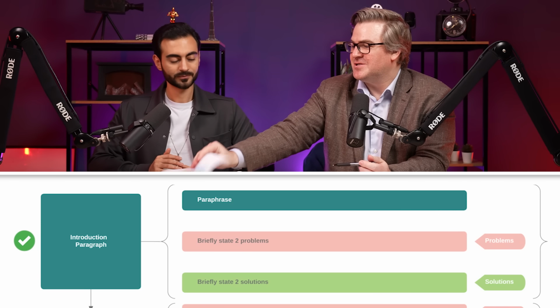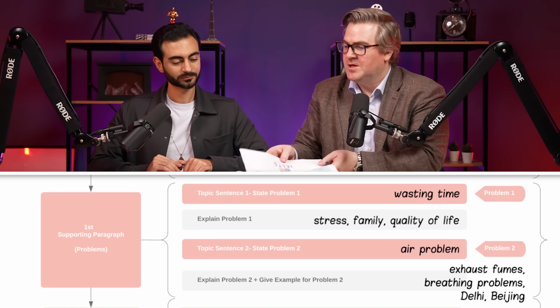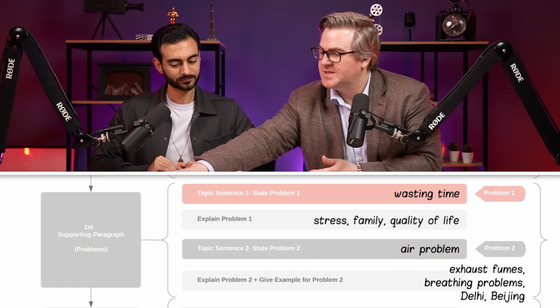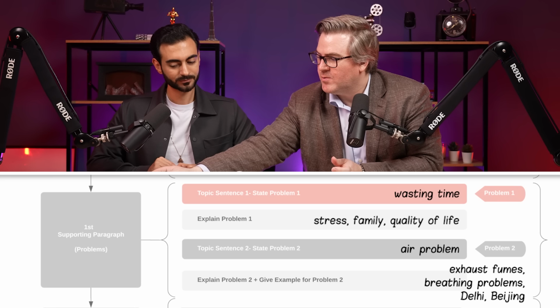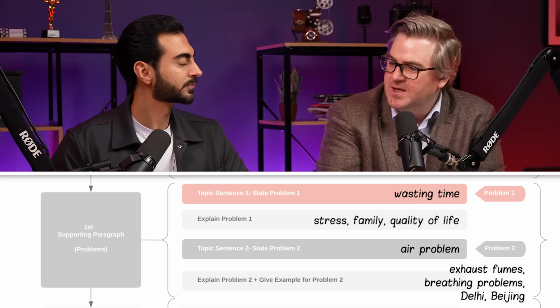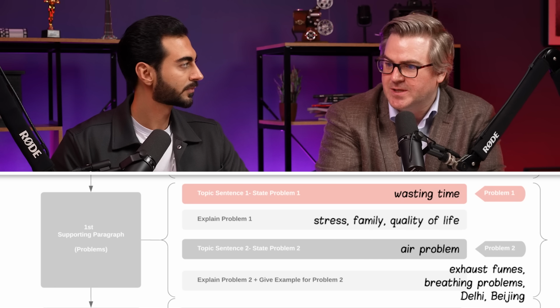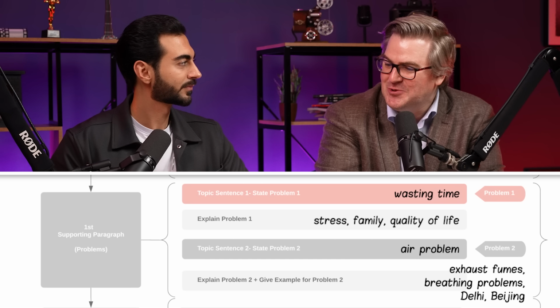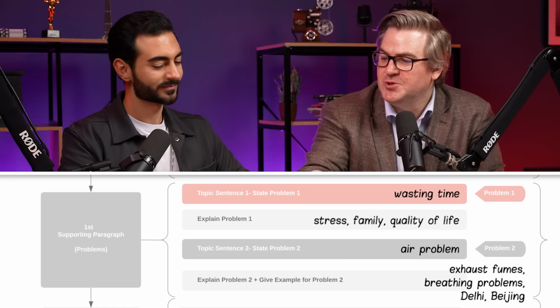We've already got our introduction. Now we can start with our topic sentence here. So we can write about wasting time. A topic sentence, a lot of people get confused about this. They think, well, what is a topic sentence? It sounds very fancy. It sounds a bit unusual. All it's doing is just introducing